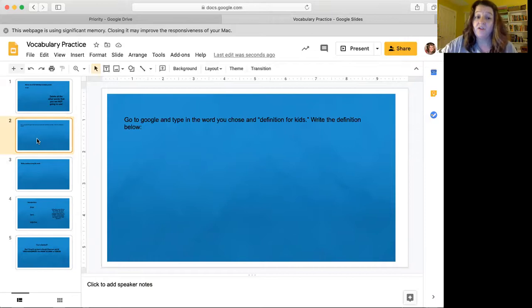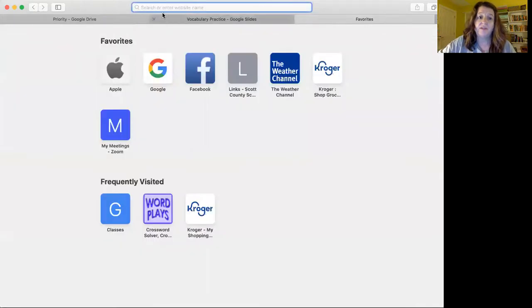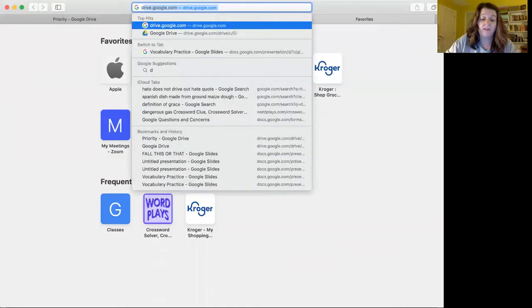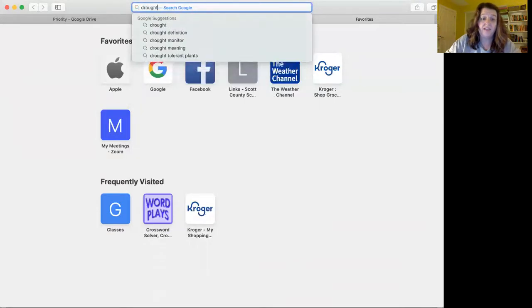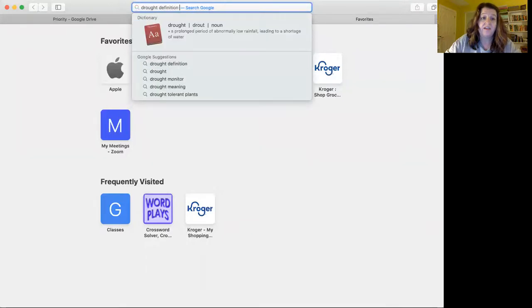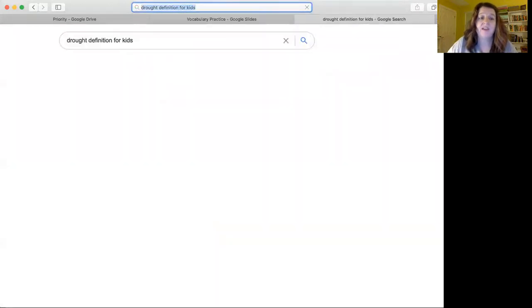Now it says go to Google and type in the word you chose and definition for kids and write the definition. So that means I'm going to go over to my computer and I'm going to, in a new tab, so if I was doing the word drought, I would put drought, D-R-O-U-G-H-T, definition for kids.